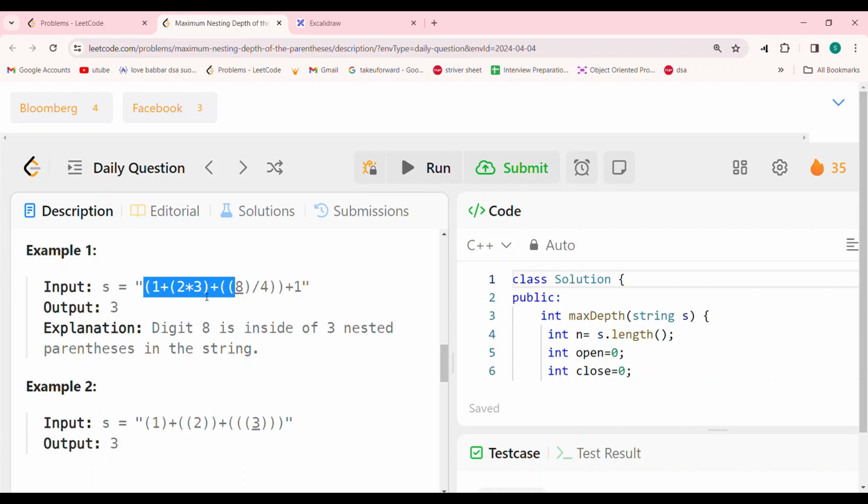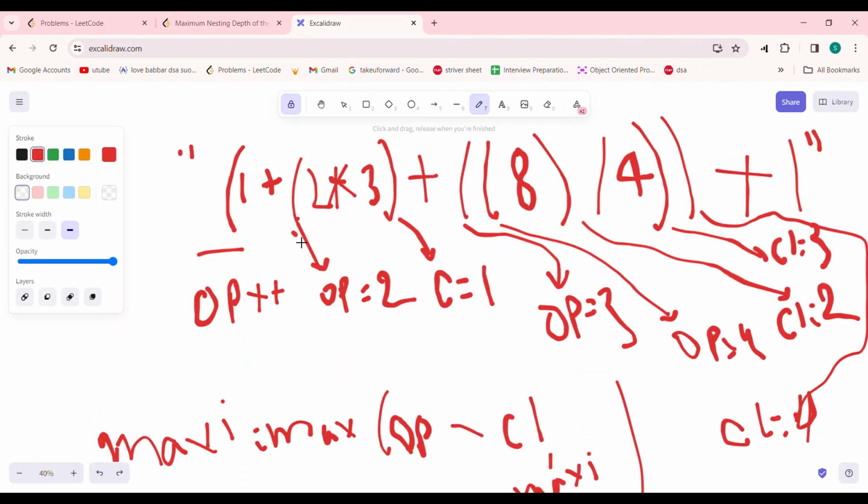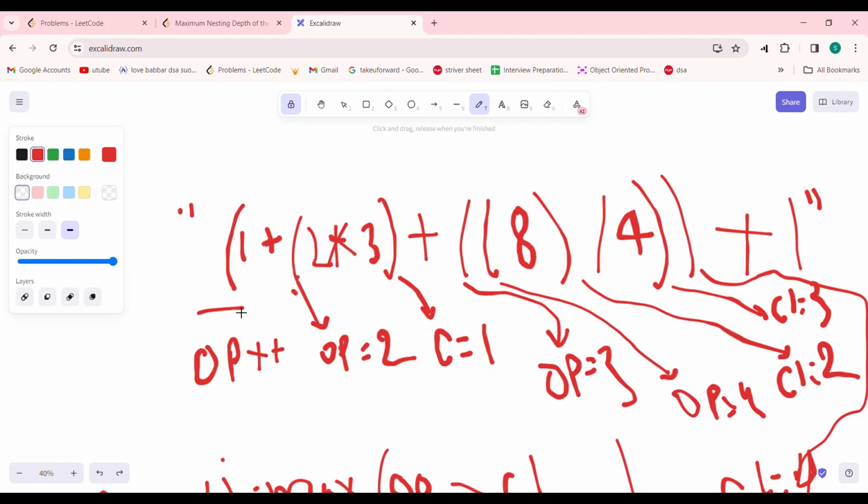But how we will be approaching this question is pretty different. We will simply be counting the opening and closing parts, and that will simply return our answer, right? We will count the number of open and close, and that will surely give our answer. Let's see this example, I've created it. Here we will just have the open counter, open. So let's simply see this example. Here one opening is there, so what we will do, we will just count the difference between open and close counter. That's it. That will for sure give me the answer.